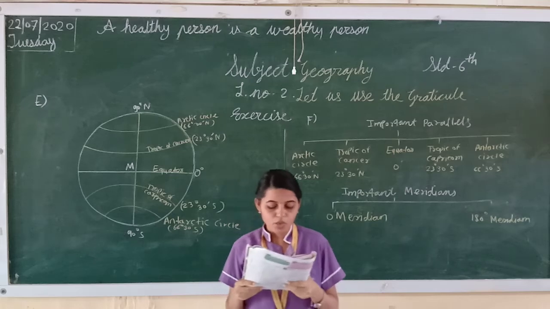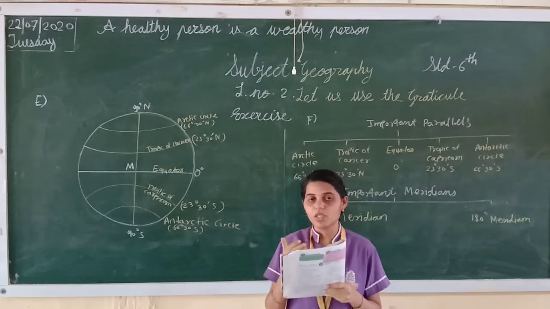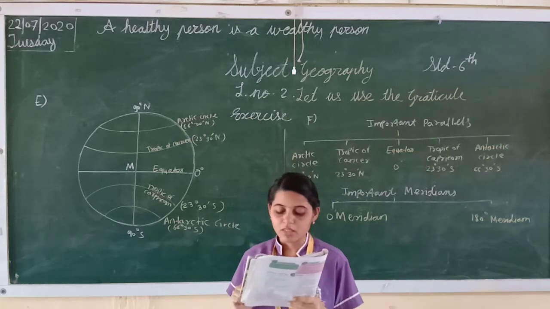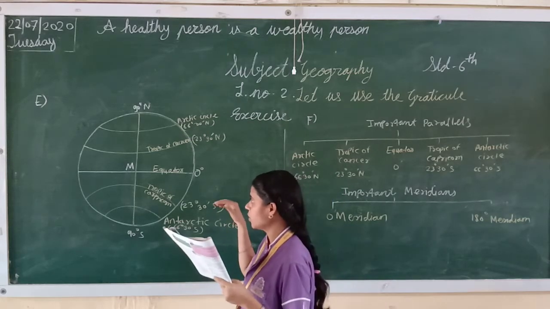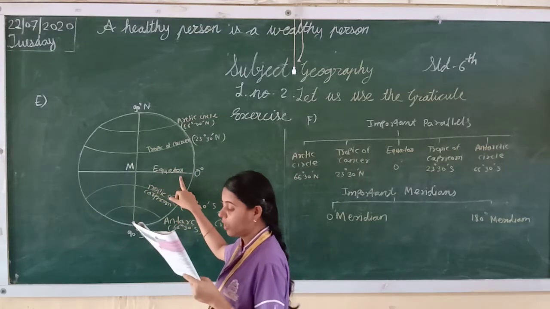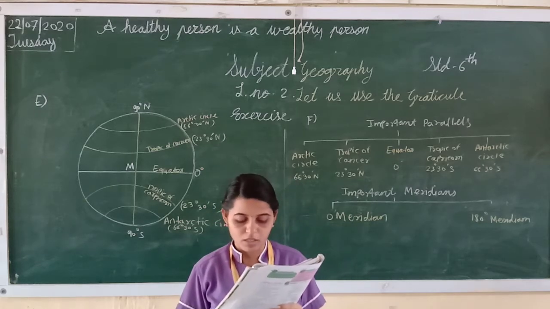Now next one. Which parallel bisects the earth? Bisect will make two equal parts. So which parallel bisects the earth? Which line makes two parts of the earth? The equator parallel bisects the earth.